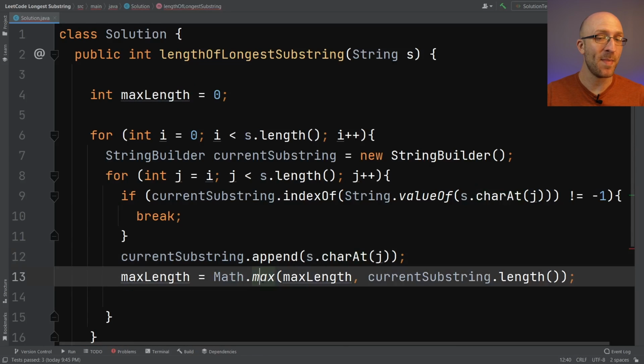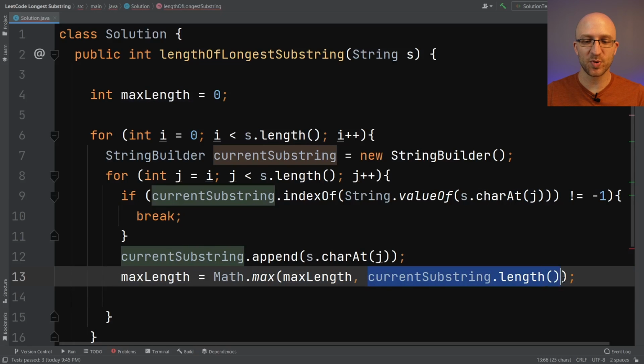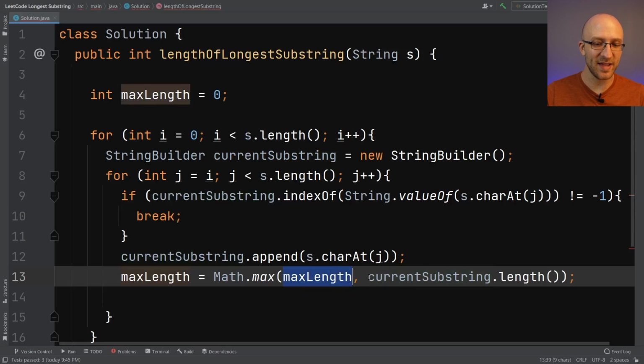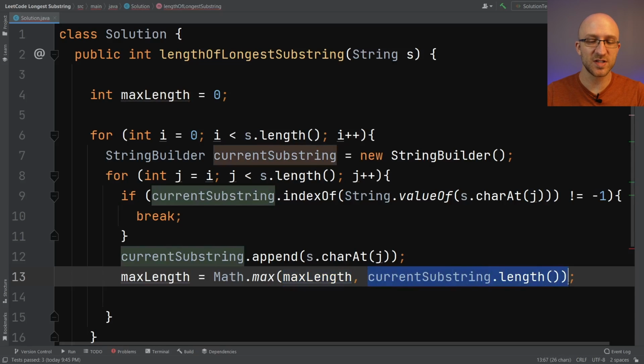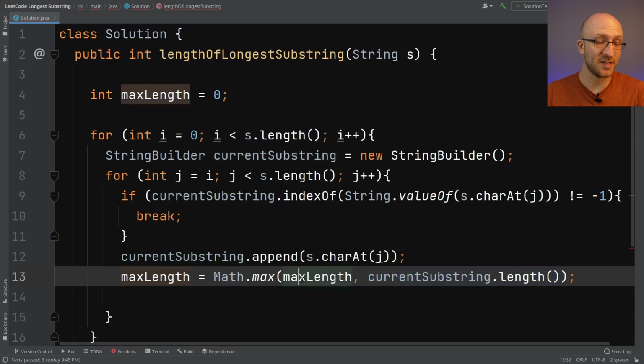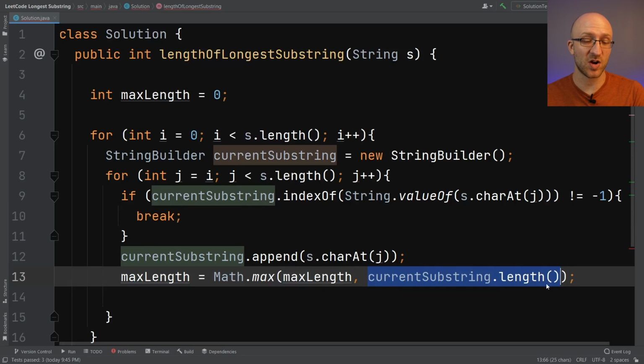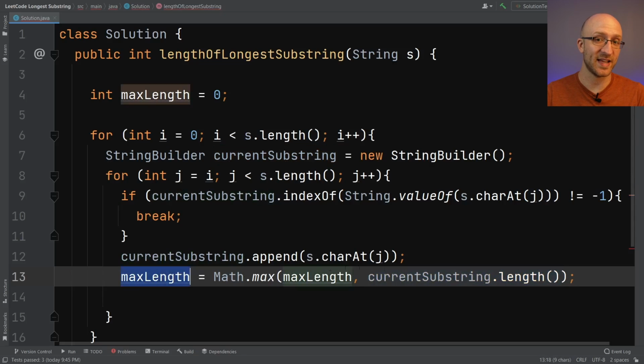This Math.max method will just return whichever one of these two parameters is larger. So if the maximum length is already larger than the current substring's length, it'll just get set to that max length again. But if our current substring's length is larger, then it will set max length to be that instead. So it's just a little bit more of a concise way to do the same thing.